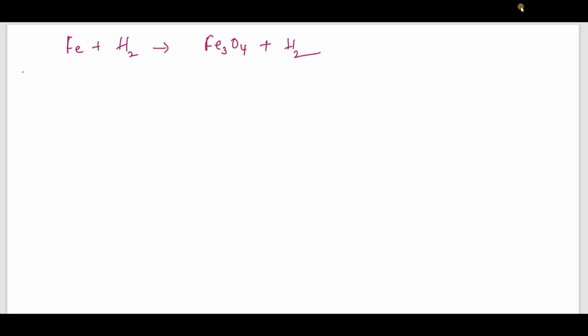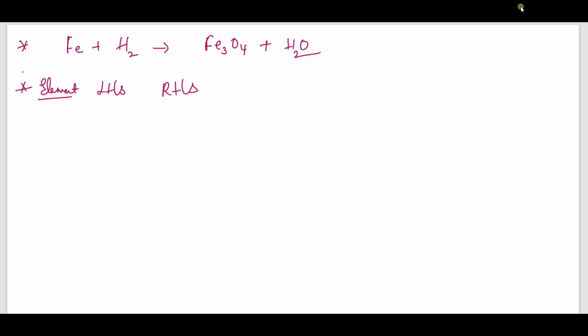Now we should balance this chemical equation. What is the first step? The first step is to list down the elements and number of atoms on the LHS and RHS.